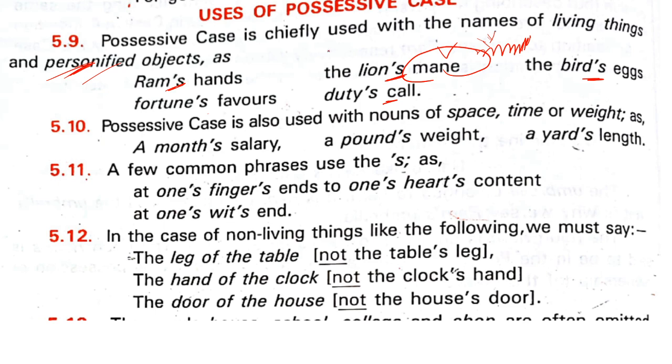Possessive case is chiefly used with the names of living things. Okay. And personified objects.